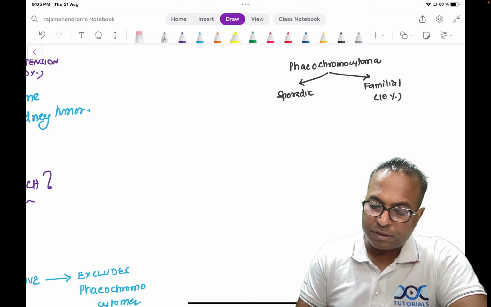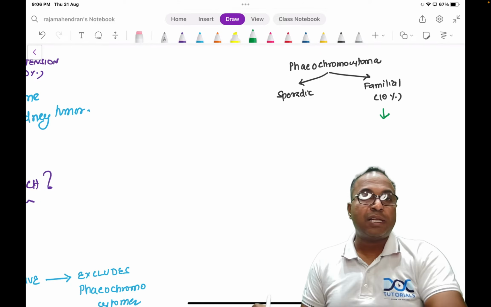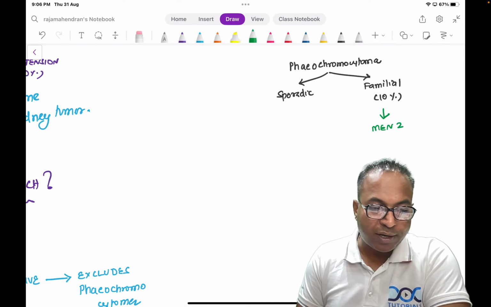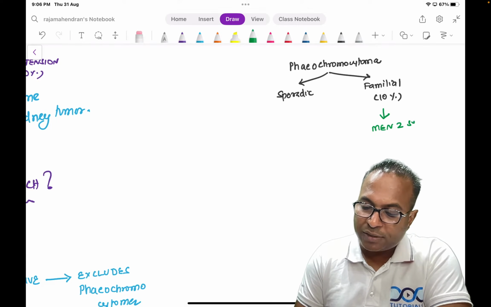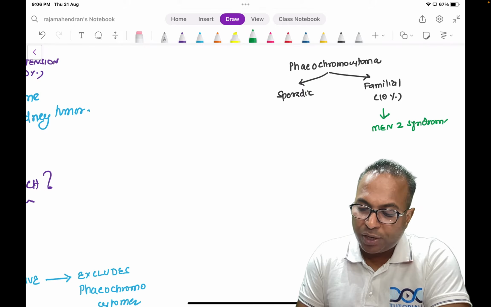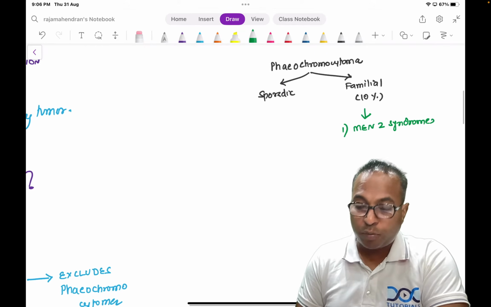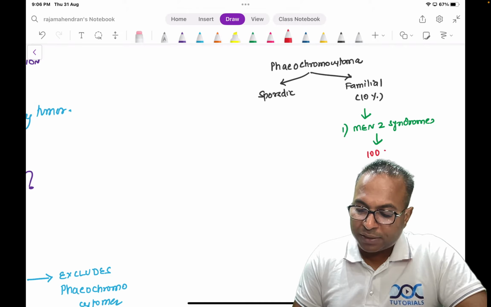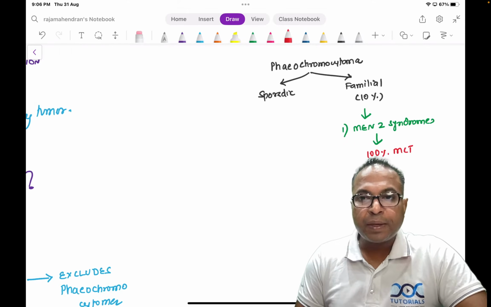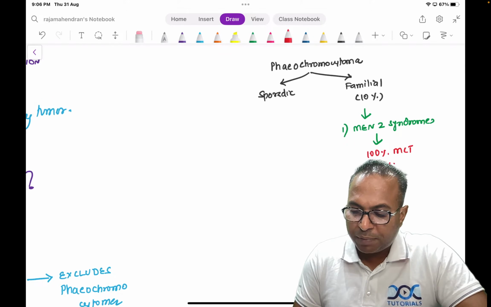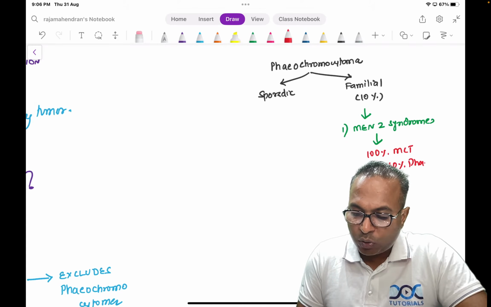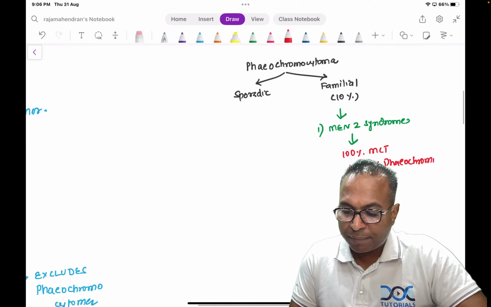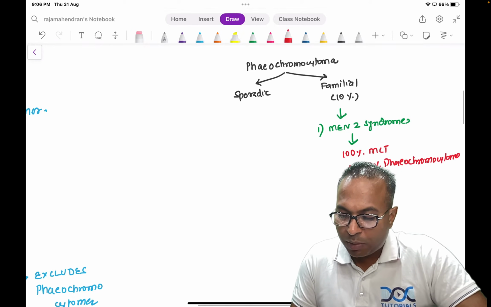So familial cases means what are the reasons of familial phaeochromocytoma? Men, very good, Saisudha Reddy, that is correct. Men 2A syndromes. Classically, men 2A syndromes will have phaeochromocytoma. Men 2A syndrome has 100% medullary cancer thyroid and 40 to 60% are associated with phaeochromocytoma. So that is why I am telling this old man, his grandfather died of phaeochromocytoma probably.